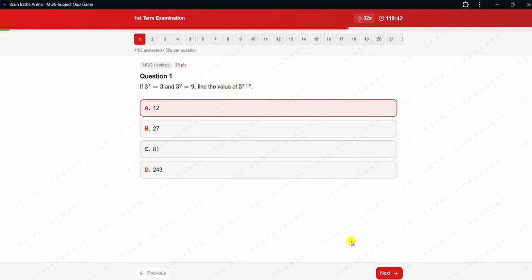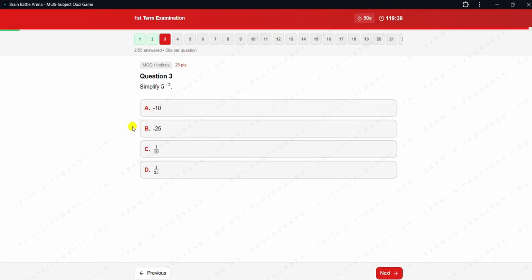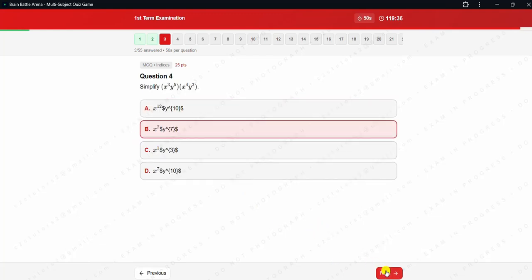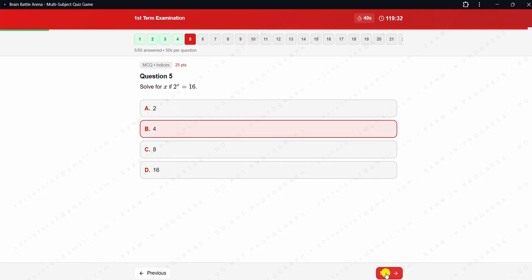You just tick, you go to next, click, you go to next, click, you go to next. This is 50 questions. I would have made it like 10 so that you see the marking, but no problem. So this is objective.